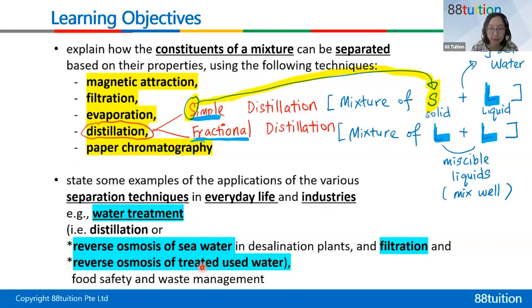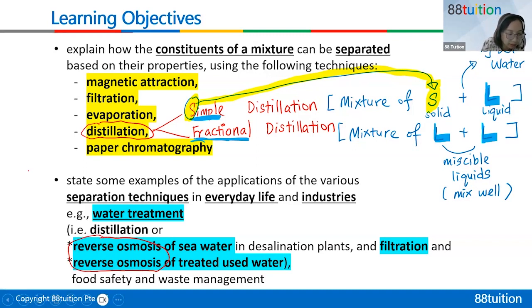So for example, your NEWater. So this is how they make NEWater. They do reverse osmosis. Now reverse osmosis means they have a membrane. They force the water through the membrane. So it uses a lot of energy. All right, so reverse osmosis, let me write for you here, uses a lot of energy because you need to force the water molecules through the membrane.